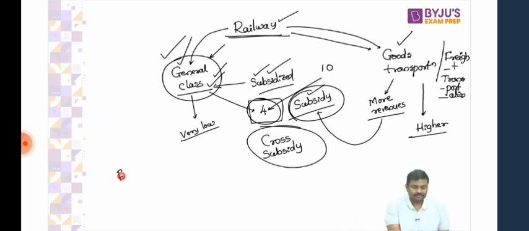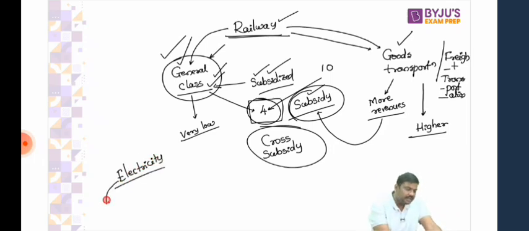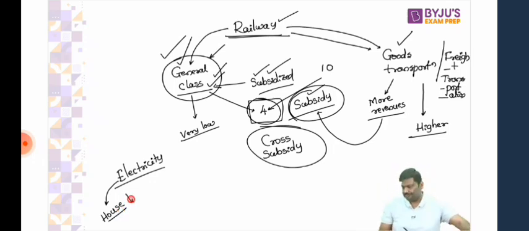Electricity sector. Now, in case of the electricity sector, please remember this. Whenever electricity is supplied to a house, especially a poor house, or let's say a middle income house, the charges which are imposed are very, very low. And in many of the states, 0 rupees.